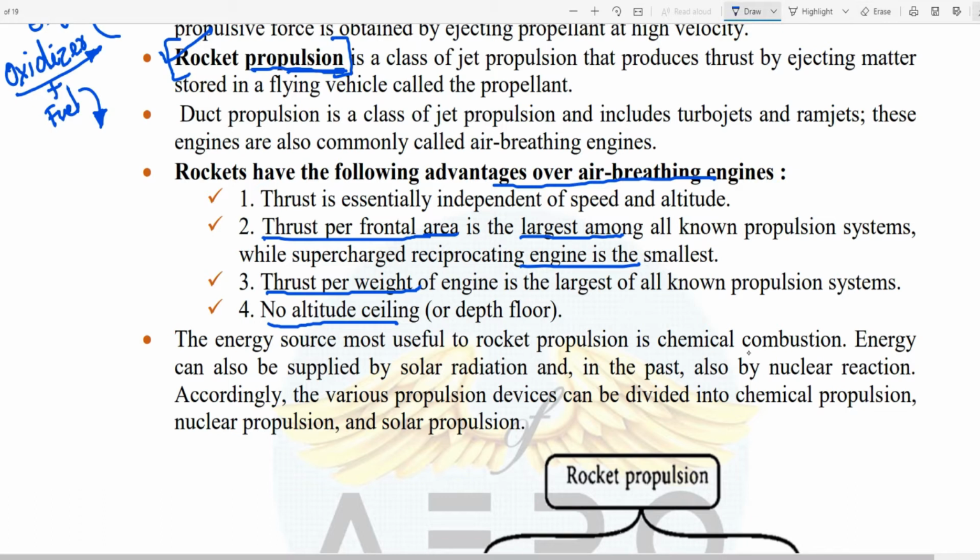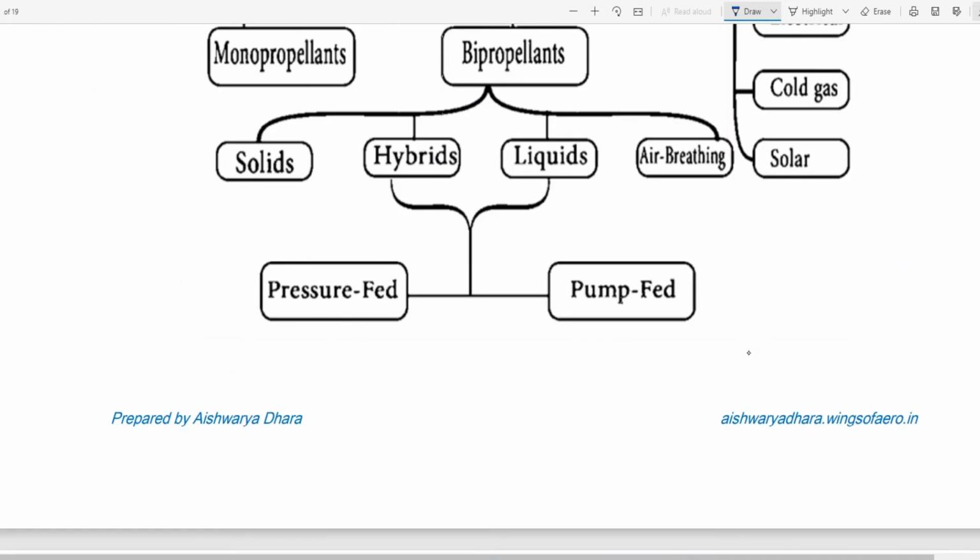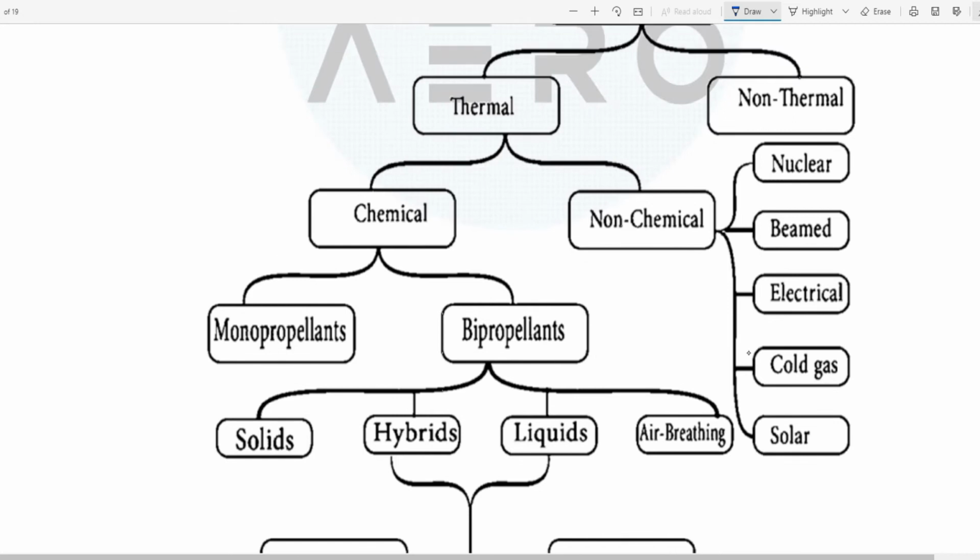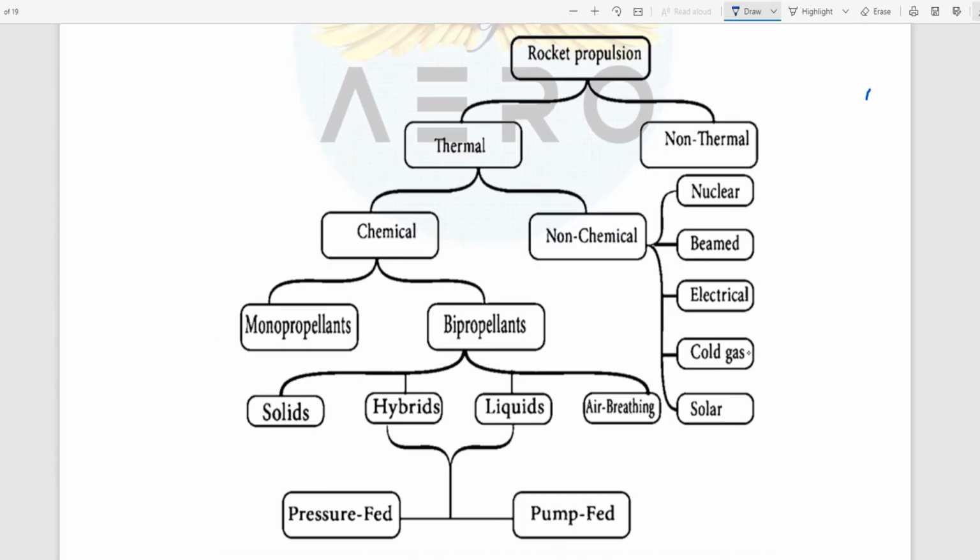So these are the basic advantages of rocket over the air breathing engine. Now what are the types? Rocket propulsion can be classified in 2 types: one is thermal and the second is non-thermal. Again you have to remember this chain, or I can say the flow chart. This is also very important.